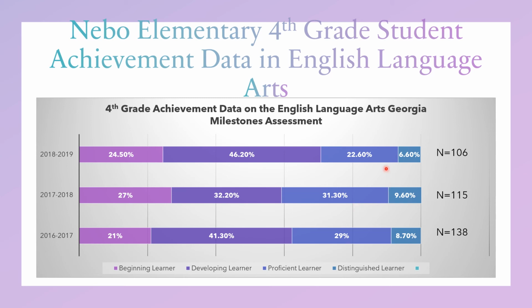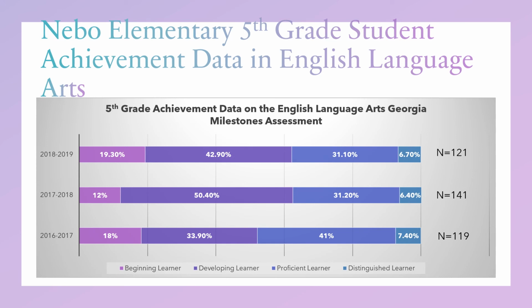4th grade did take a pretty large dip in the 2018-2019 school year, where they would be receiving Title I services, but these students would not have received Title I services the year before. And so we have a larger range in the developing learners in the 2018-2019 school year. So I did find it interesting the 4th grade's data didn't quite match 3rd and 5th grade.